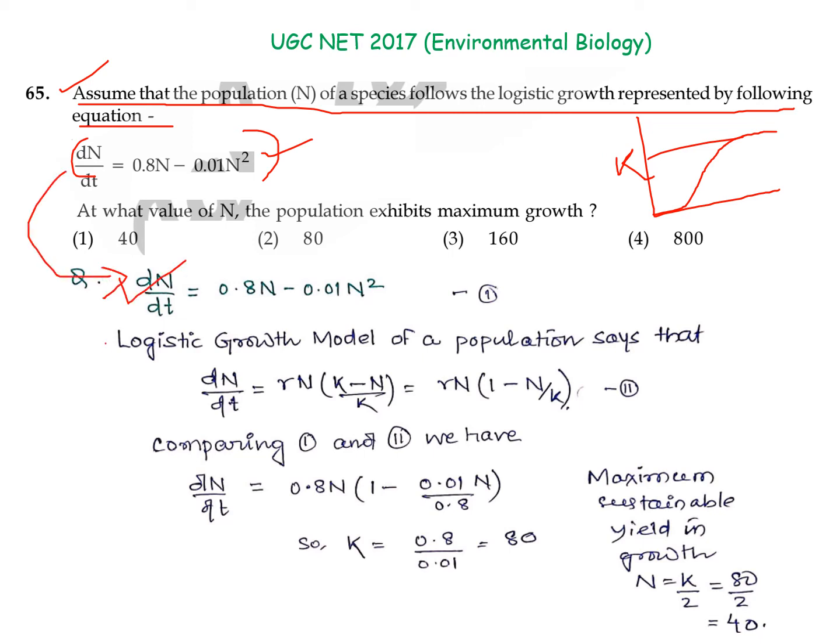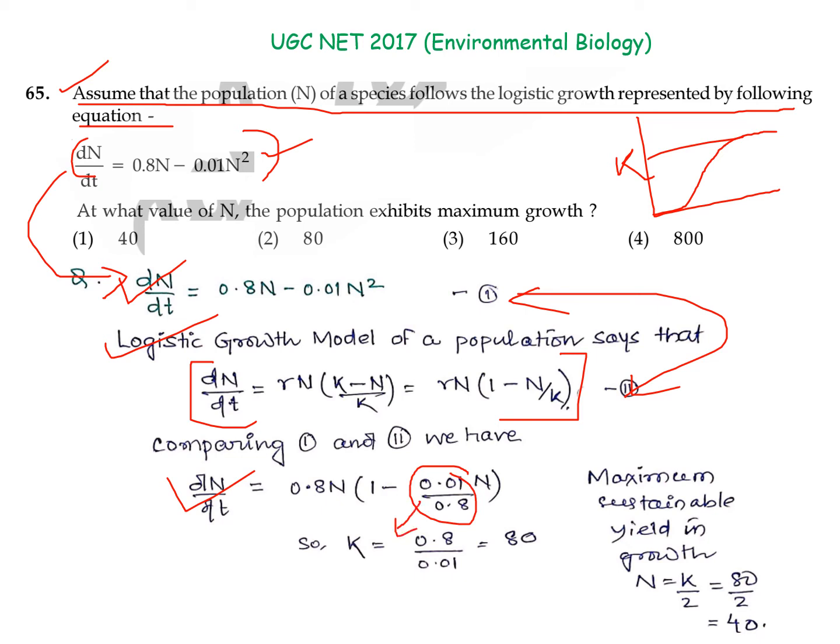In the logistic growth model we have a defined equation, that is dN/dt equals rN (K minus N) upon K, where r is the intrinsic rate of increase, N is the number of individuals, and K is our carrying capacity. Rewriting this formula, we get rN times (1 minus N upon K). Comparing these two equations, we have 0.81 taken common, and we have this kind of equation. So this will be our K.